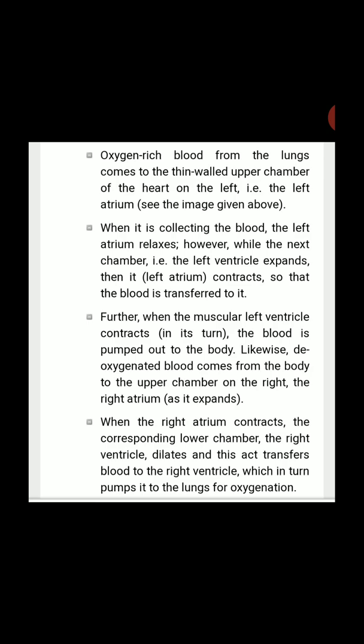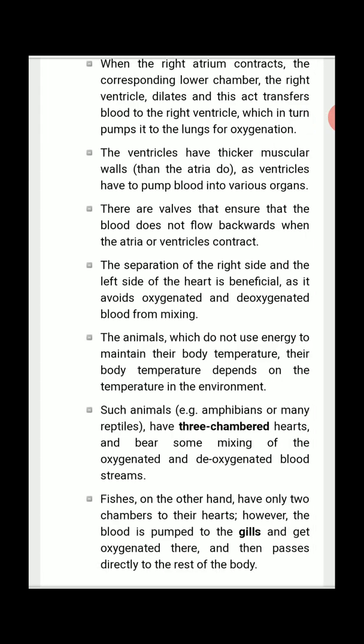Further, when the muscular left ventricle contracts, the blood is pumped out to the body. And likewise, deoxygenated blood comes from the body to the upper chamber, the right atrium, as it expands. When the right atrium contracts, the corresponding lower chamber, the right ventricle, dilates, and this transfers blood to the right ventricle, which in turn pumps it to the lungs for oxygenation.